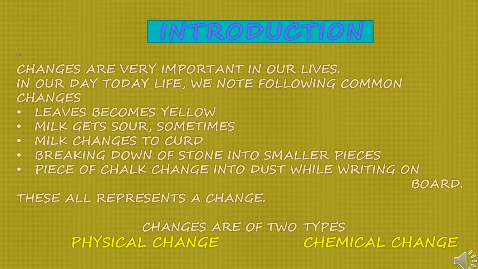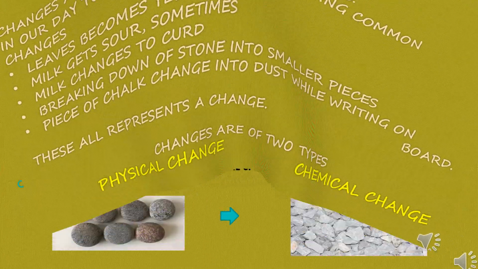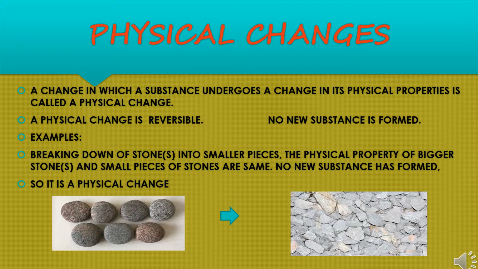Changes are of two types, physical change and chemical change. We are going to discuss the physical changes. A change in which a substance undergoes a change in its physical properties is called a physical change. Physical change is always reversible. In a physical change, no new substance is formed. Let us discuss with the help of examples.